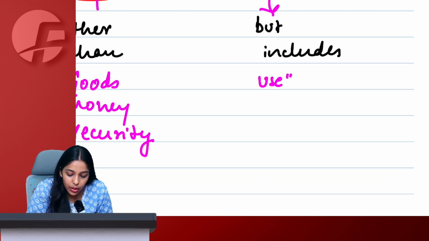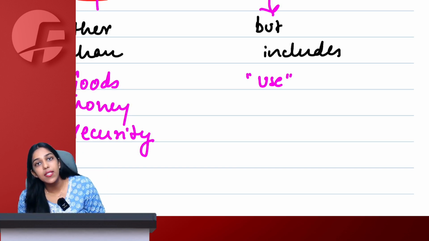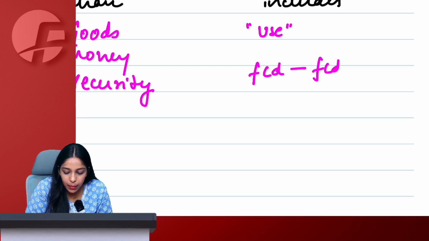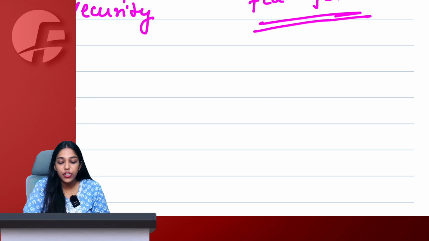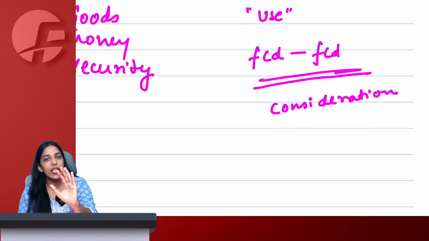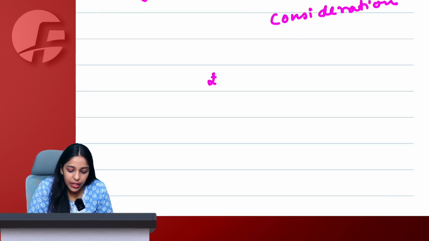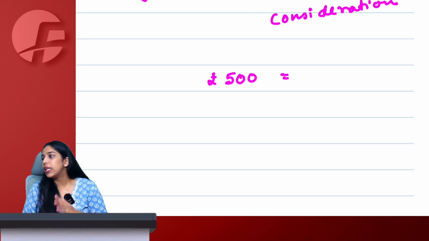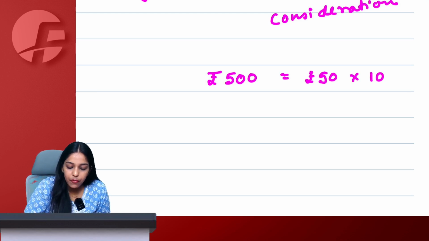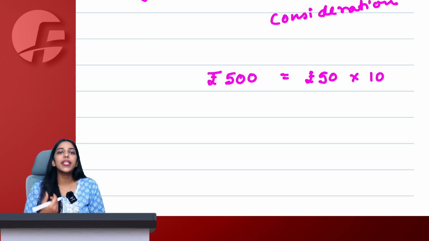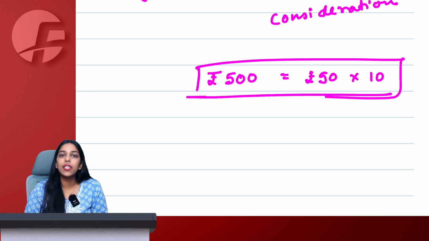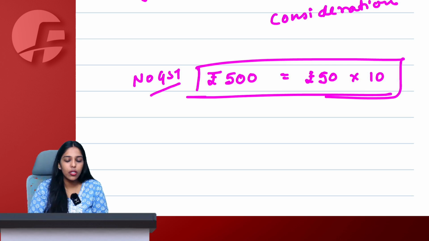But use of money or security, or facilitating transactions in money or security to convert the money into one form, currency and denomination from another form, currency or denomination for which a consideration is charged. What, ma'am? This went very fast. See, understand what I am saying very, very slowly. If I give you a 500 rupee note, let's say I give a 500 rupee note to Pooja. Pooja gives me 10 notes of 50 rupees each. I wanted change, I gave her 500, she gave me 10 notes of 50 rupees each. This is a mere transaction in money. No GST on it, because money is not goods, not services.